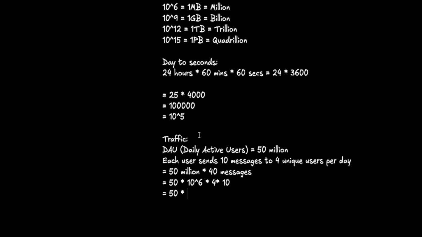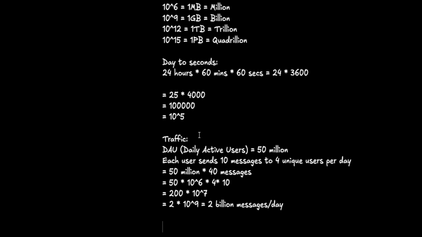Also, please comment if you really need this level of detail or am I going into too much detail. So this is like 200 into 10 power 7, which is 2 into 10 power 9, which is equivalent to 2 billion messages per day.